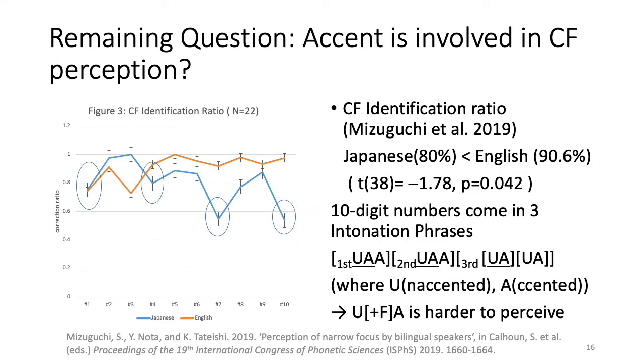Another factor that may be related to the low identification ratio in Japanese as compared with English would be the fact that Japanese numbers in sequence must have fixed accent patterns no matter what their original lexical accent patterns would be. In particular, the number without an accent at all may cause perception errors because there is no accentual peak in these words.